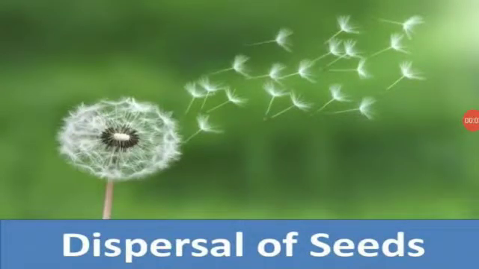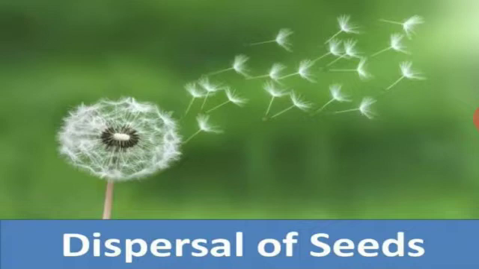Next topic for us in this lesson is dispersal of seeds. Okay, dispersal of seeds and fruits. Do you know that seeds as well as fruits have different colors, odor, shape as well as taste, and we can see a lot of different types of fruits with different tastes also. Here are some of the agents that are needed for dispersal, for example birds, mammals, reptiles, ants and insects, even earthworms also.